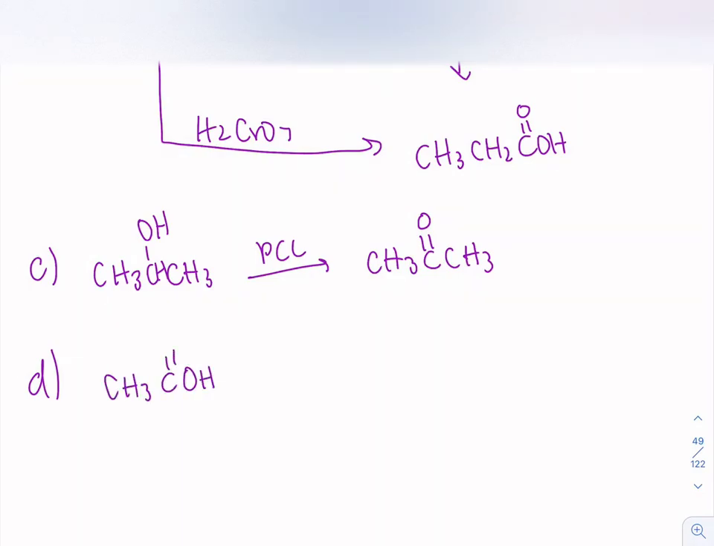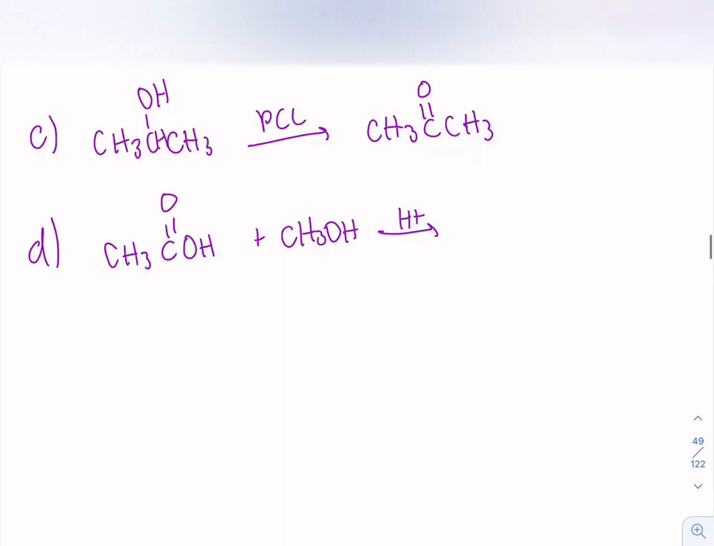And then for part D, we have reacting an alcohol with a carboxylic acid in the presence of acid gives an ester. So let's start with a carboxylic acid. Let's do this 2-carbon carboxylic acid, and we will use, let's say, methanol as our alcohol. And we have some acid present, so this is going to give us an ester. So the product will look like this.